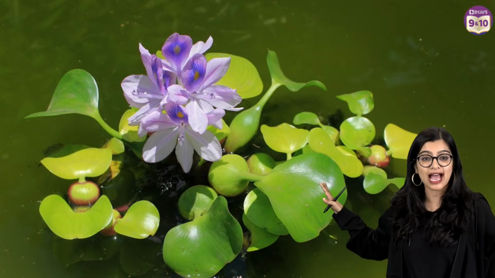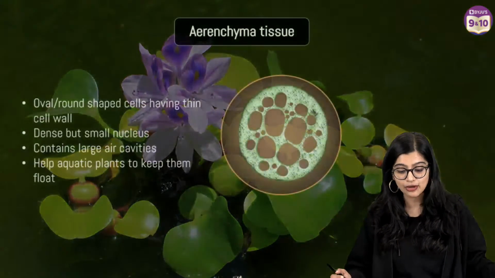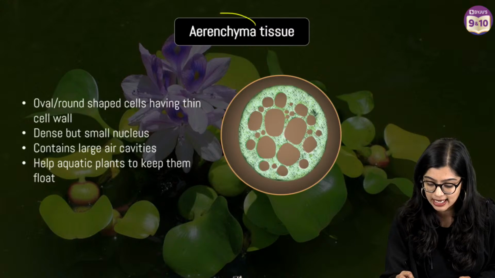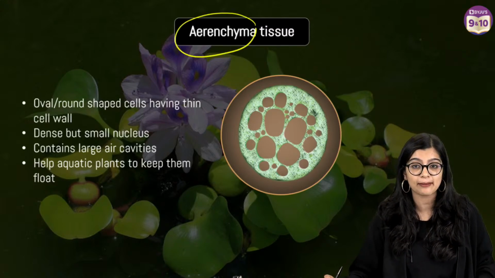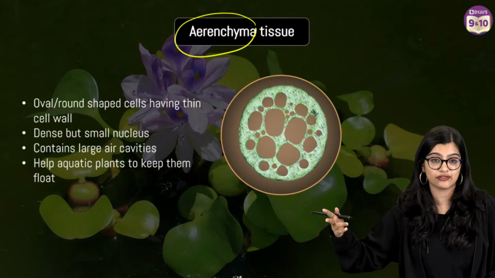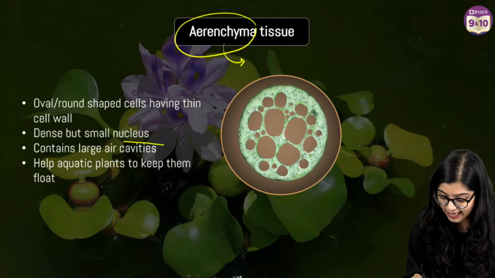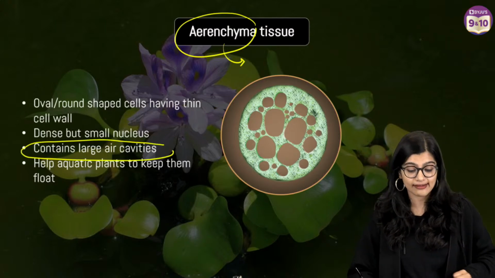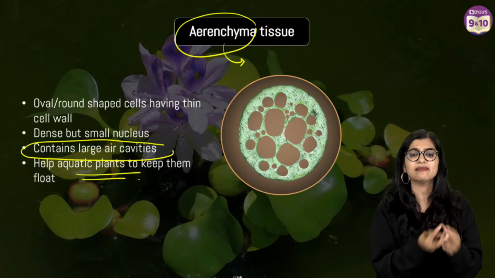And we see that water hyacinth has the ability to float on water. Yes, and it is able to float because it has a specialized type of parenchyma cells called aerenchyma. Now, what is so special about aerenchyma? In this kind of parenchyma, we see that they have large air cavities, which have air spaces in them that allow them to